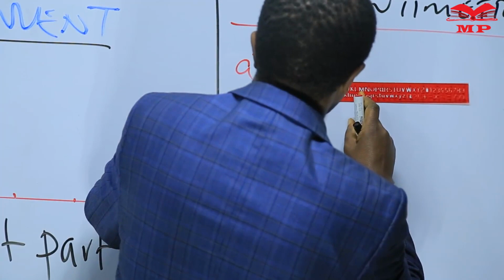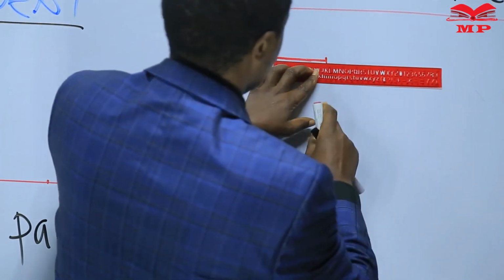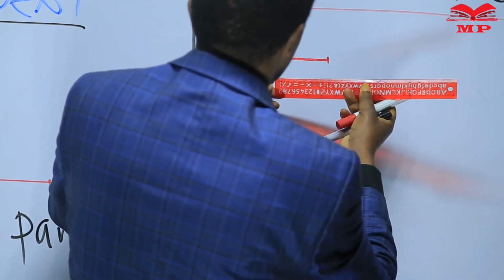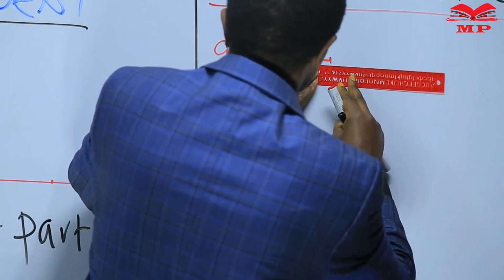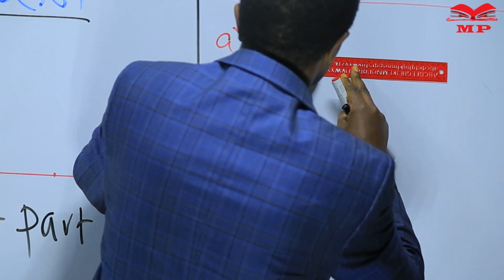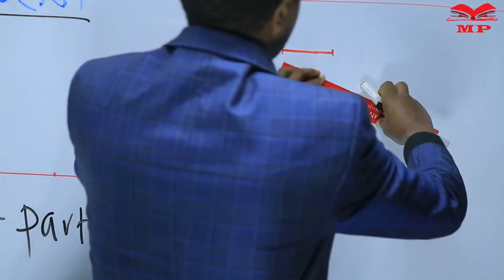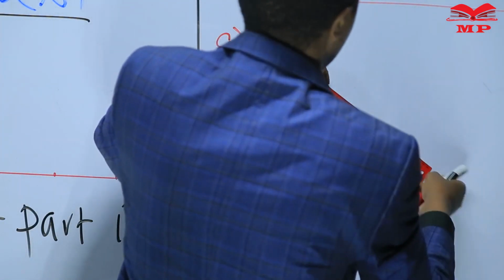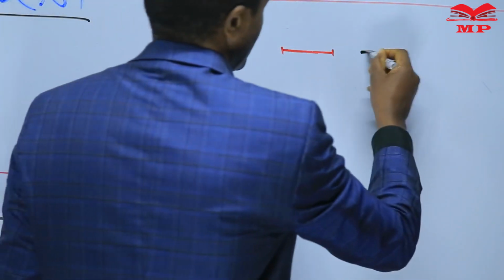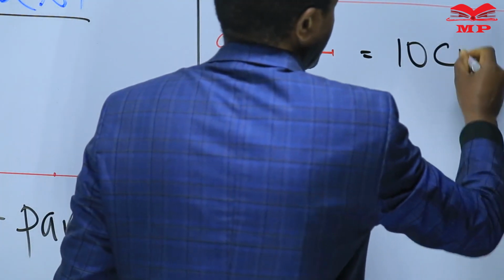This one here is 4 centimeters. Is it 4 centimeters? Let me try. Those are not centimeters. These are the centimeters. This is 10 centimeters. This line is measuring how many centimeters? 10 centimeters.